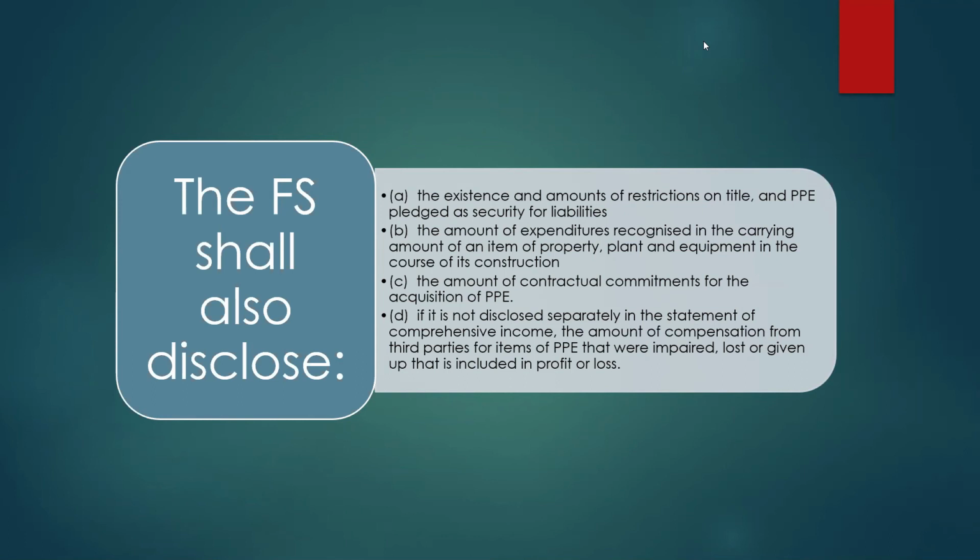The amount of contractual commitments for the acquisition of property, plant, and equipment. And the last one is, if it is not disclosed separately in the statement of comprehensive income, the amount of compensation from third parties for items of property, plant, and equipment that were impaired, lost, or given up that is included in profit or loss. Next.